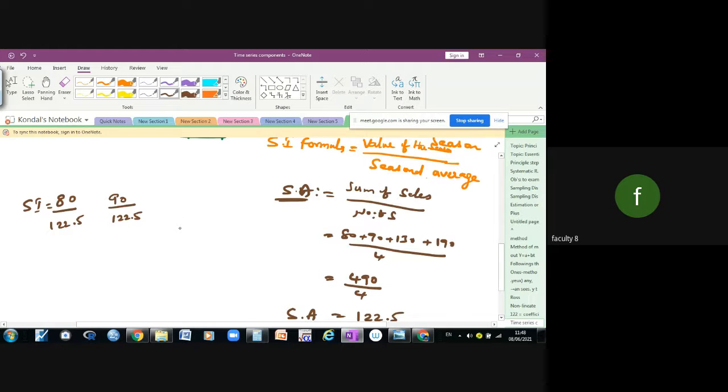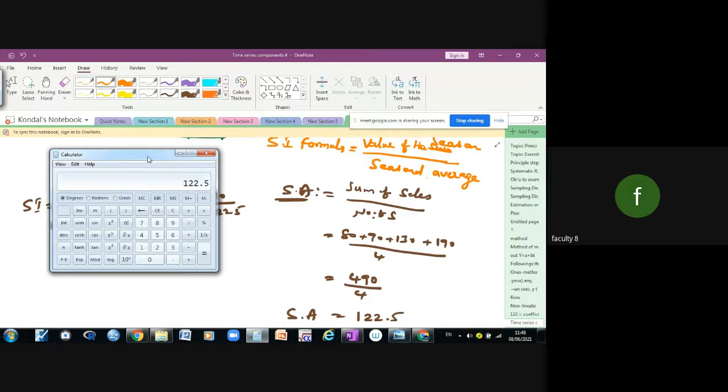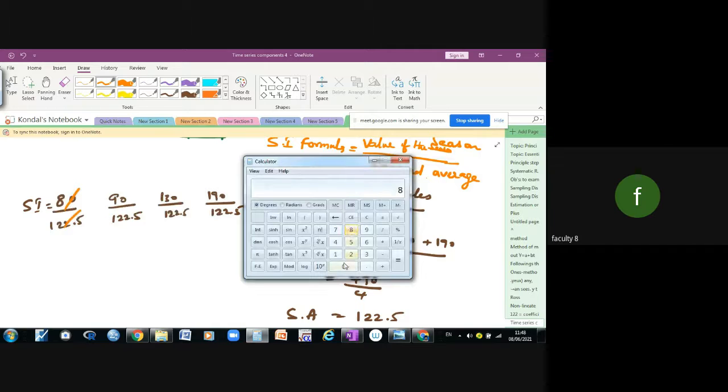Then the third season, 130 divided by 122.5. Then 190 divided by 122.5. Please calculate 80 by 122.5.